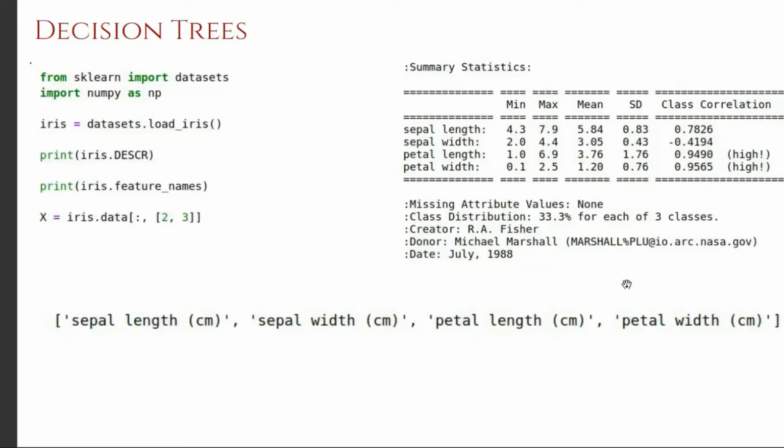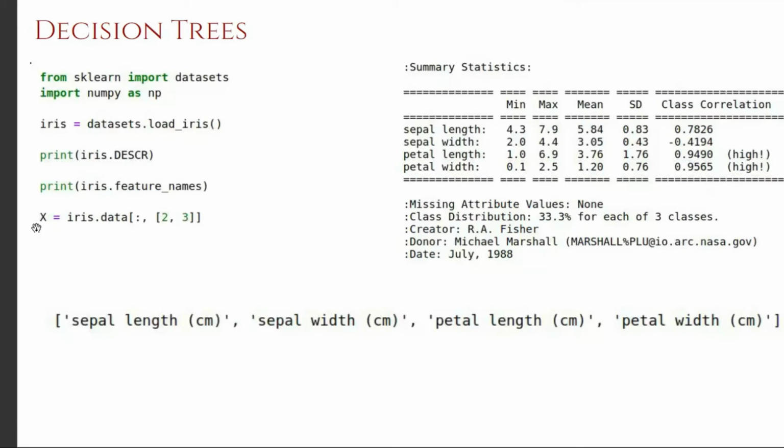I am only picking the petal length and petal width as of now, discarding the other 2 attributes, for our discussion purpose. So I am picking the features corresponding to index 2 and 3. In Python, the index starts from 0, so this is 0, 1, 2, and 3. So I'm picking 2 and 3.